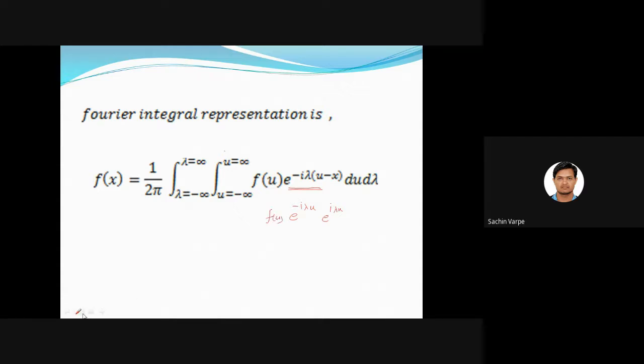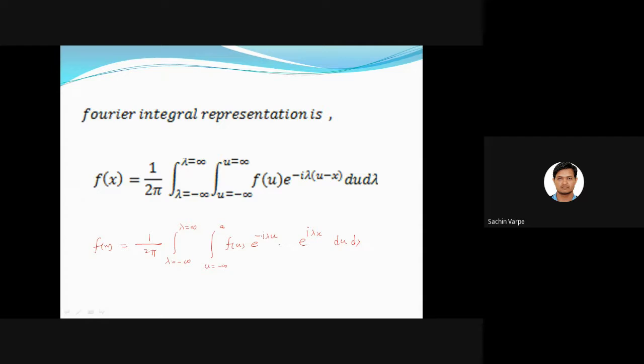Let me write separately. F of x is equal to 1 upon 2 pi integral lambda from minus infinity to infinity into another integral u from minus infinity to infinity f of u e to the power minus I lambda u into e to the power I lambda x du d lambda.